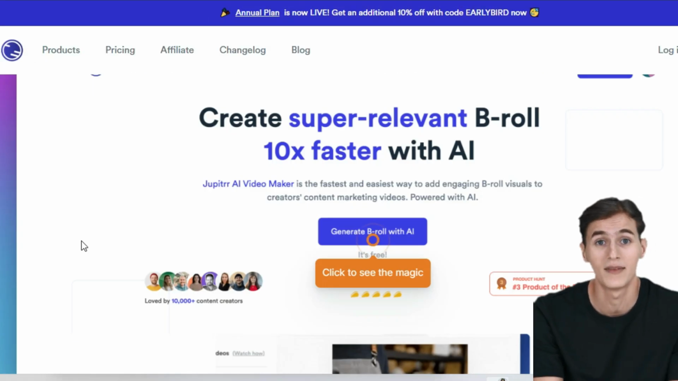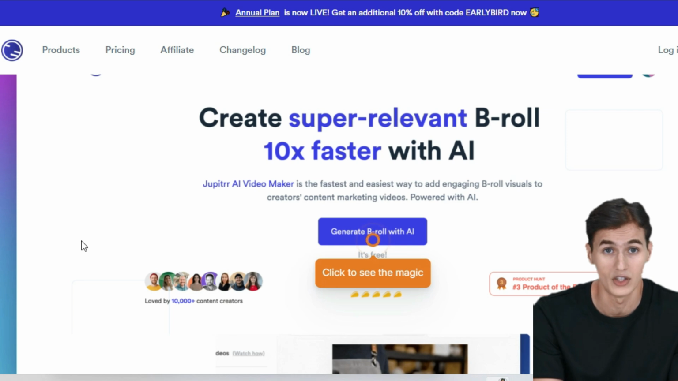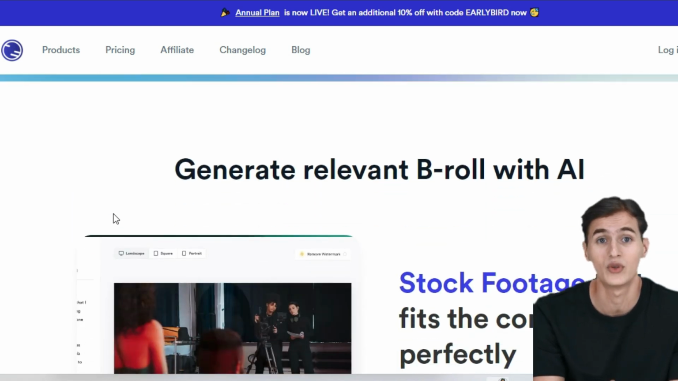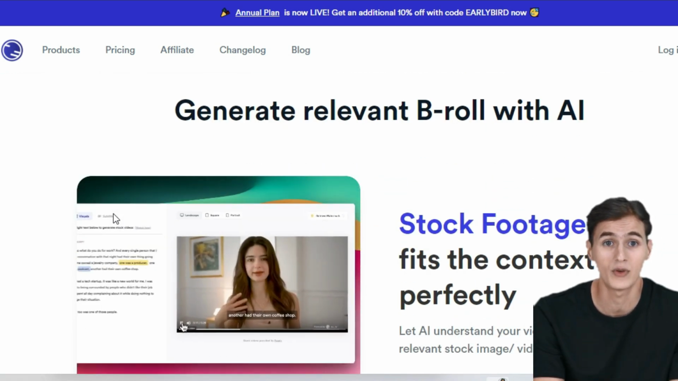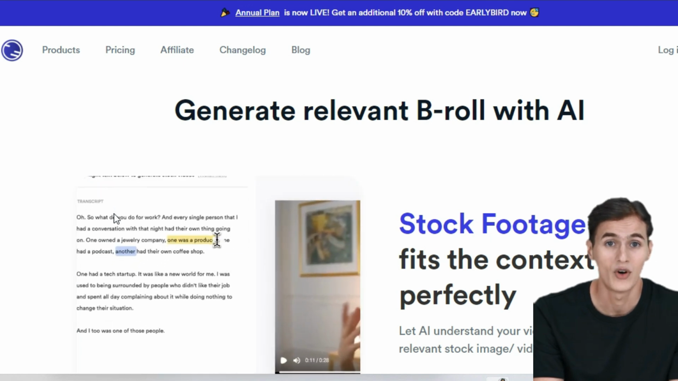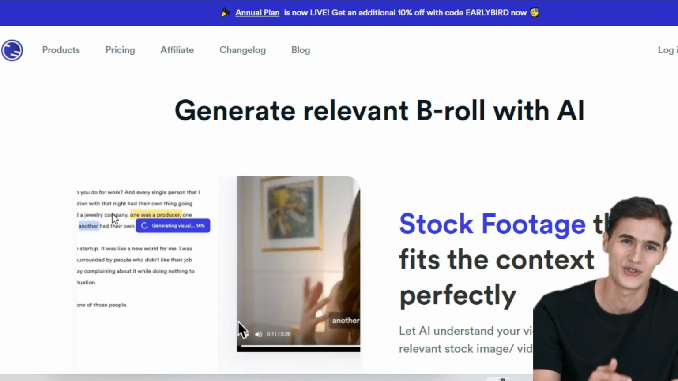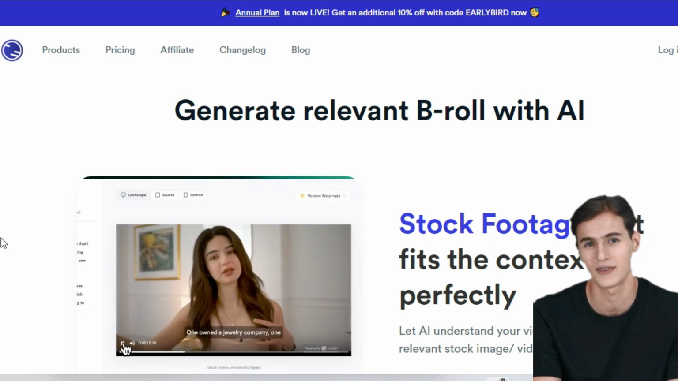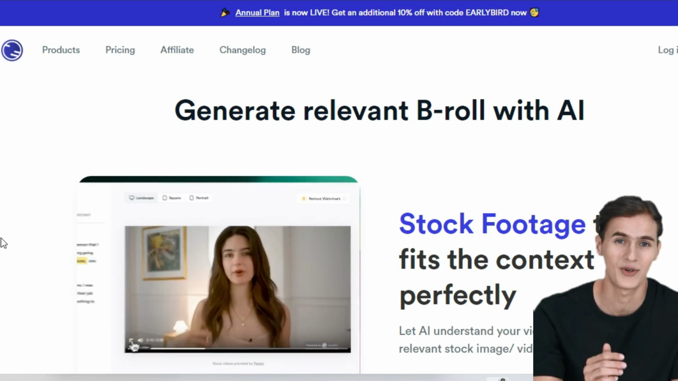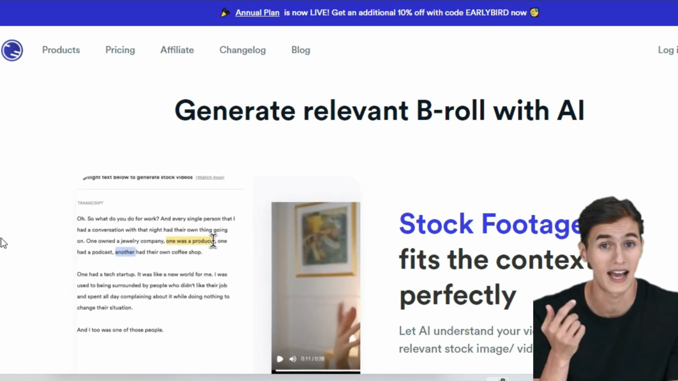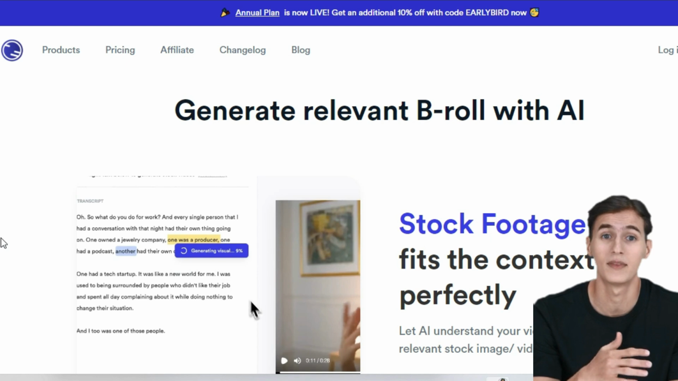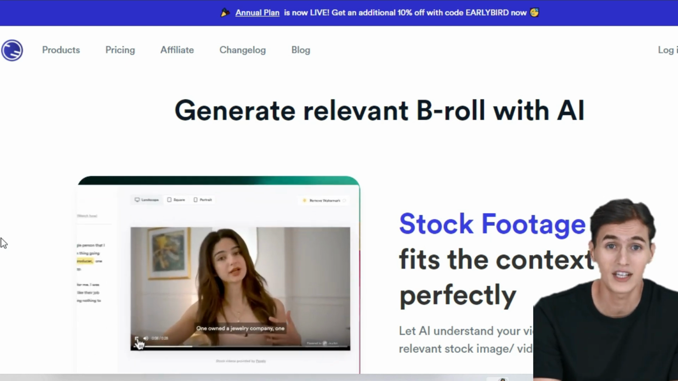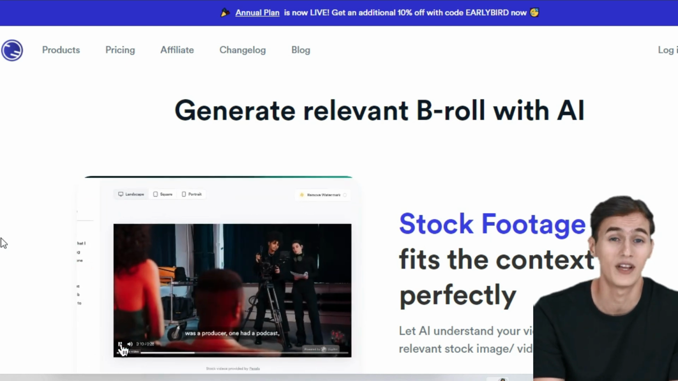B-roll generator. Jupitrr AI's B-roll generation feature is revolutionary for those who want to enhance their videos without spending hours searching for clips. Based on your script or audio, it picks out relevant video clips from royalty-free libraries like Pexels. Just highlight any part of your transcript, and with one click, Jupitrr AI adds engaging visuals to your video. This is a game changer, especially for content creators who want to keep their audience engaged without hiring an editor.